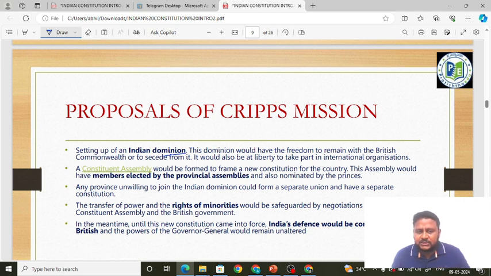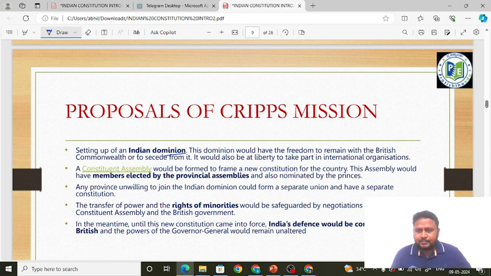Indian dominion means there is an absence of complete freedom, where there will be self-rule, but we are under the control of the British. This is a significant point which we will learn in the significance of the Cripps Mission. It is saying it can stay with the British Commonwealth. The countries which were British colonies, India was also a British colony, right, were all grouped together and called the British Commonwealth.